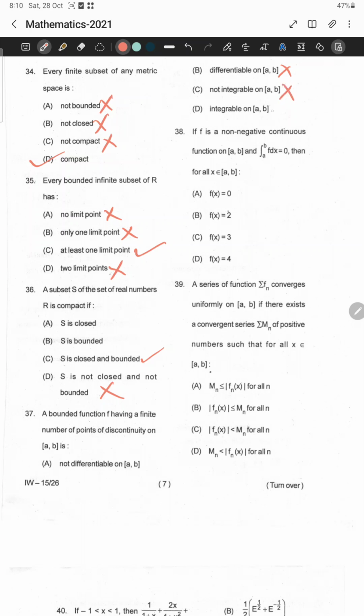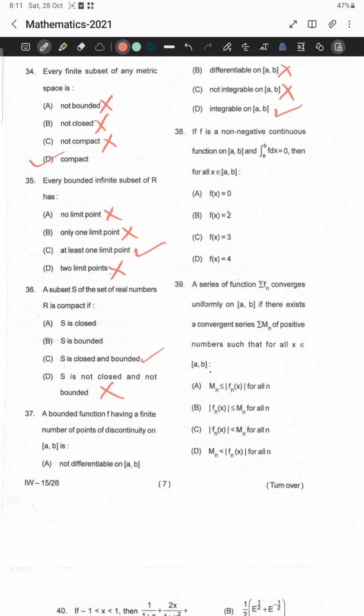So this is false. It is integrable, it is true, but this question mainly asks on the topic of Riemann integration. So the more appropriate answer is option D. But in my opinion, both A and D are true.